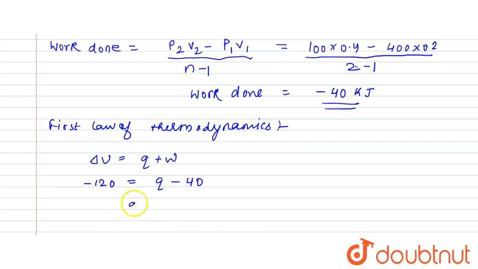So from here the value of Q will come out to be minus 80 kilojoule, and this is our required answer to the given question.